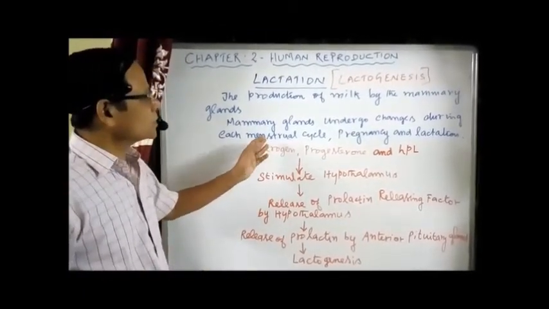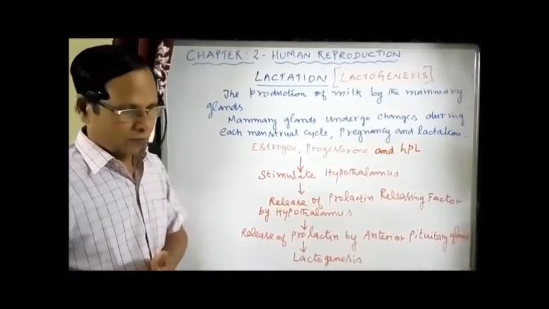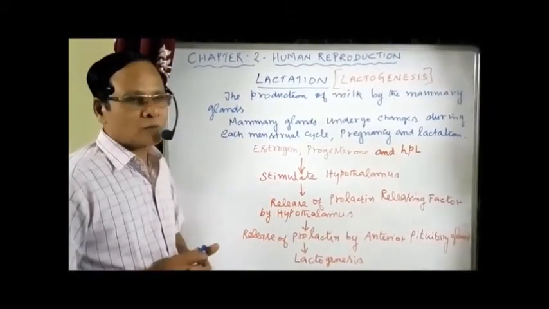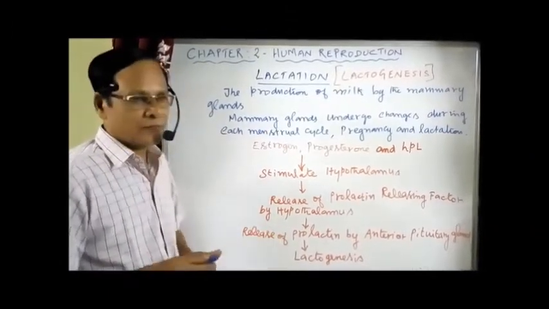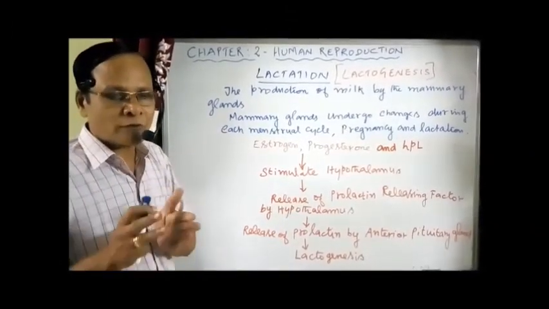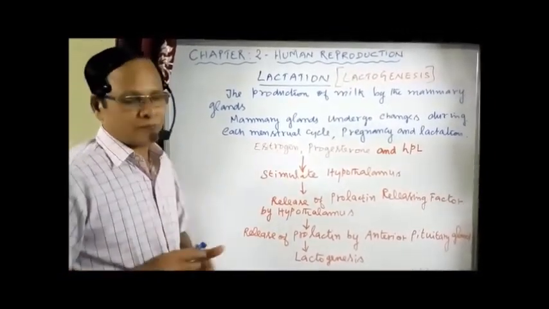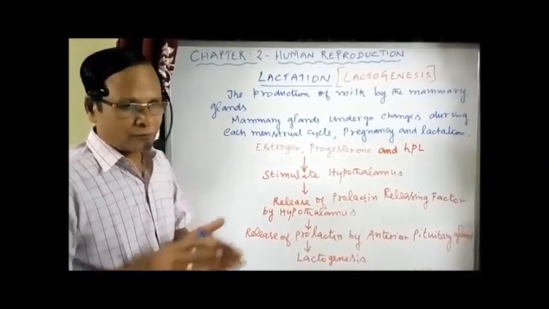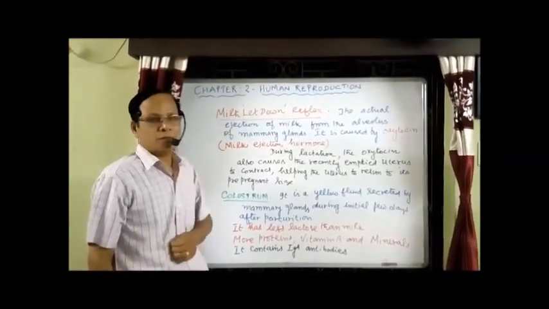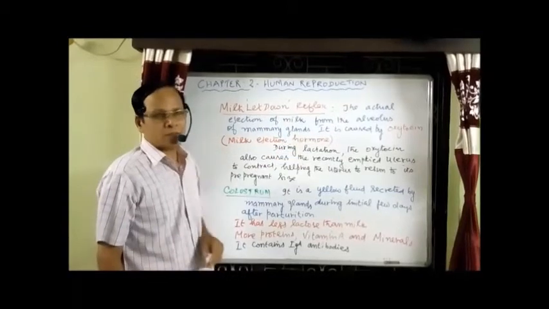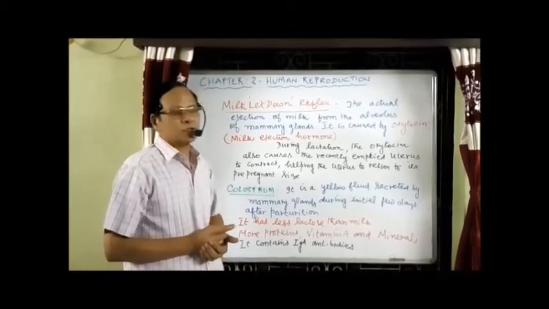Now the hormone responsible for synthesis is prolactin, but the release of the milk, called the milk letdown process, is done by another hormone called the milk ejection hormone. This is the milk synthesizing hormone, prolactin. Now the milk ejection hormone is oxytocin, otherwise called the birth hormone, that plays the role in letdown of milk, the actual release of milk from the mammary gland. We'll see now: what is the milk letdown reflex? It is nothing but the actual ejection of milk from the alveolus of the mammary gland. It is done by oxytocin.